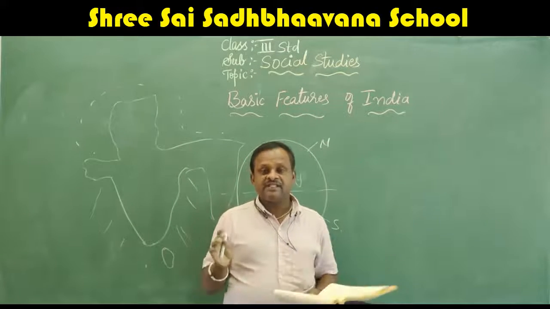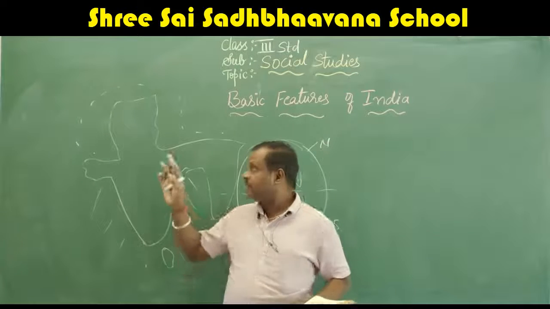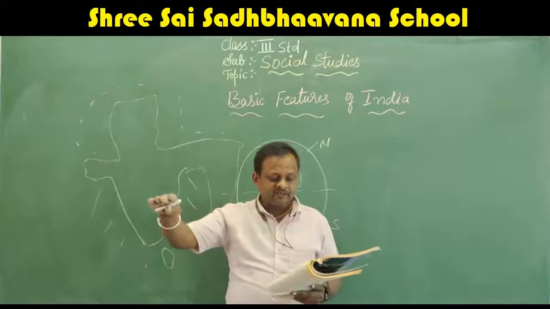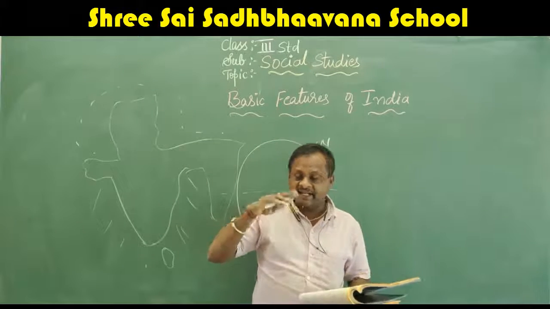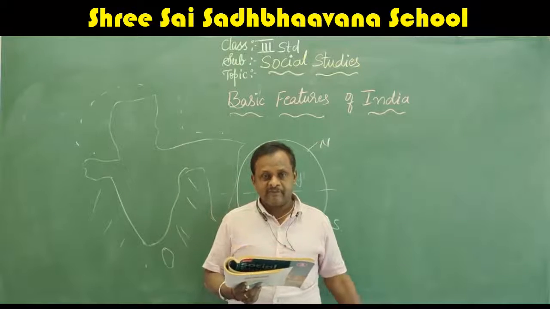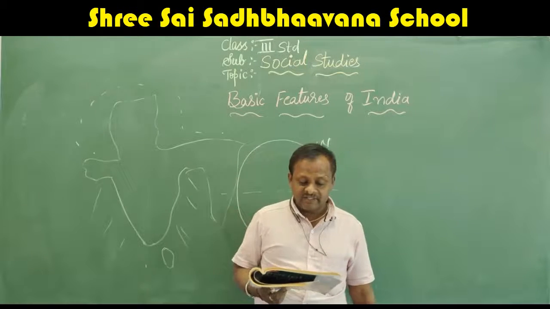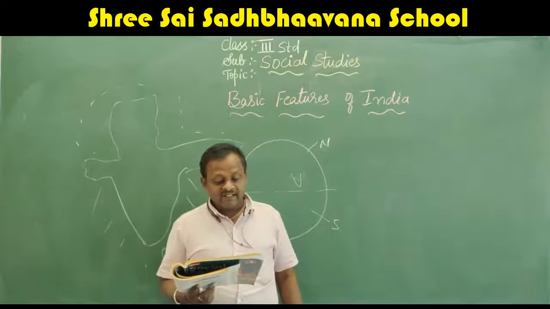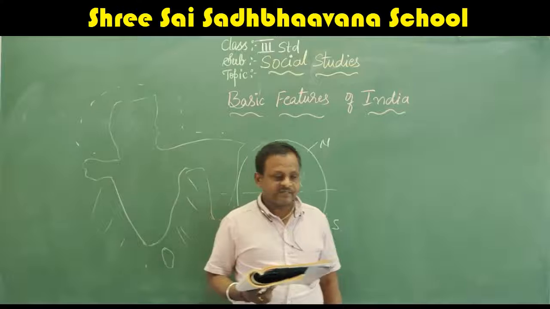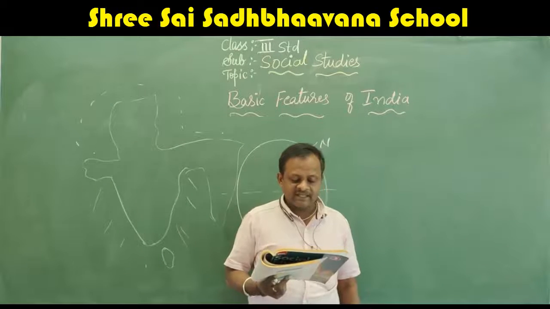Like the mountain ranges, for example, the Himalayan mountains, plateaus, some plains are there. Desert, the Thar desert is there, and plains are also present. These form the physical features of our country.